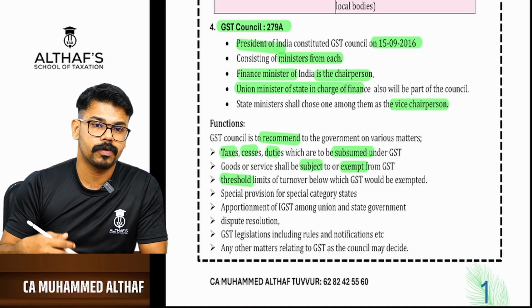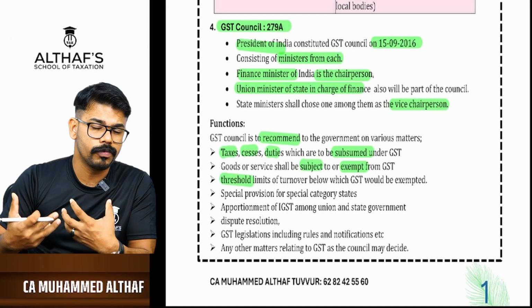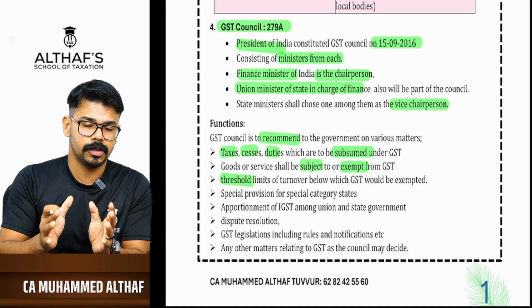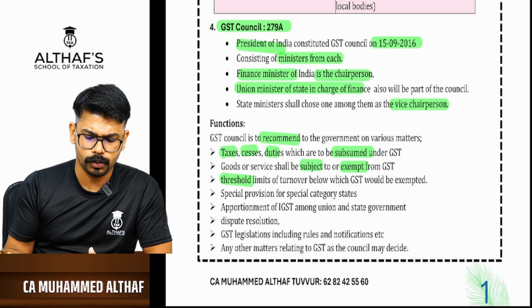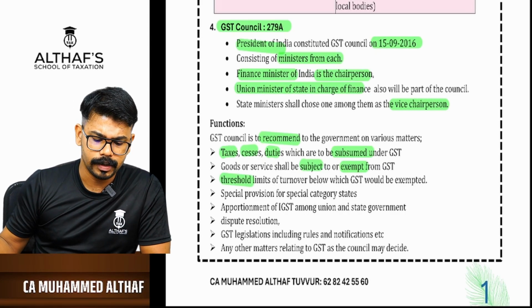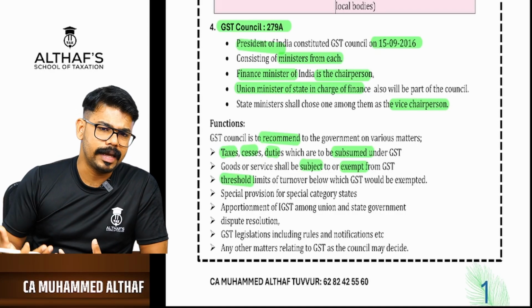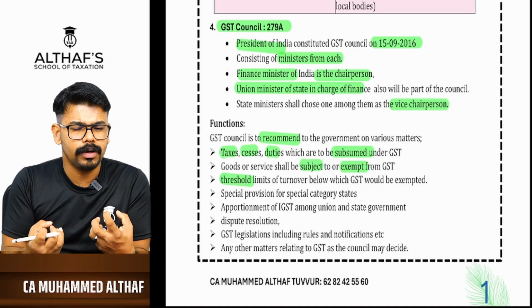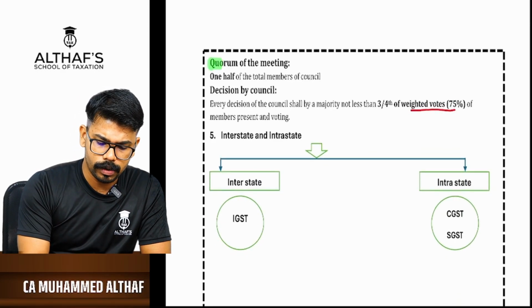And special provision for a special category state. We have something called special category state, and for them we have a special provision. Those special provisions will be recommended by the GST Council. Then apportionment of GST among Union and state government, inter-level dispute resolution, GST legislation, etc. These are the different areas where the GST Council will recommend to the government. Then there is a quorum of the meeting.